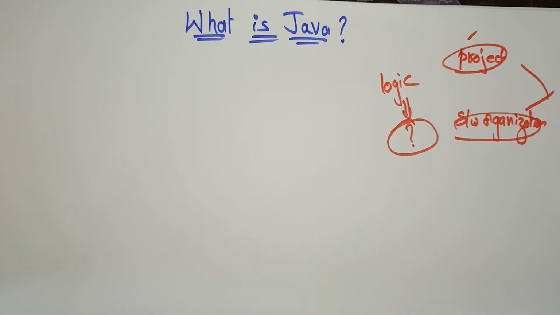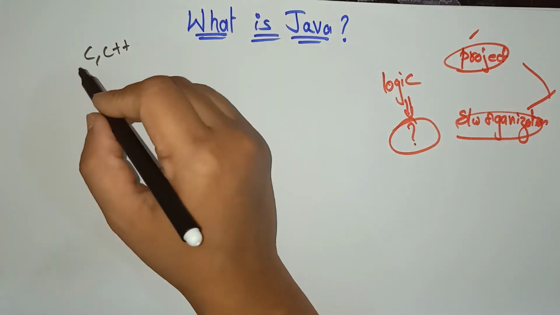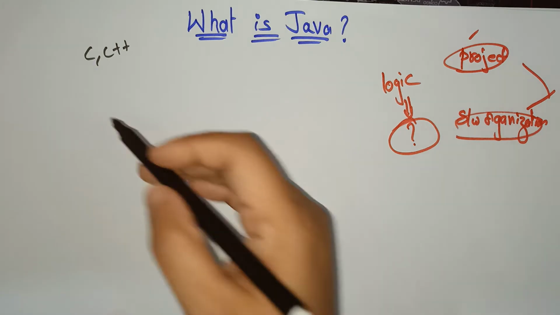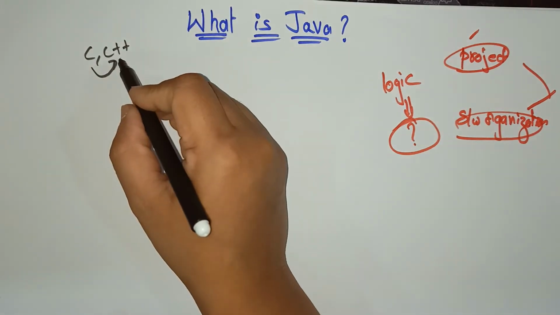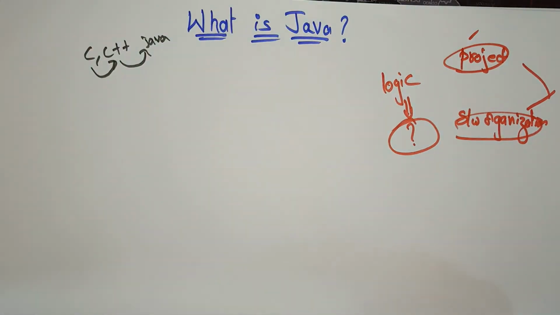What do you mean by Java? Why are we using Java? What is the need for it? Is it required? Everyone has so many questions. Previously we were using programming languages like C and C++. Then why are we shifting to Java? There is a reason for everything. It starts with C and C++. Each and every language has its own advantages as well as disadvantages. To overcome the disadvantages in C, we go with C++. To overcome the disadvantages in C++, we go with Java. Like that, to overcome those disadvantages, a new programming language is introduced.